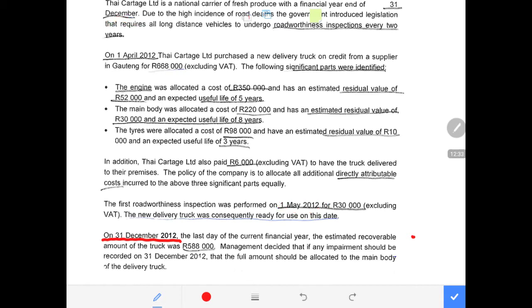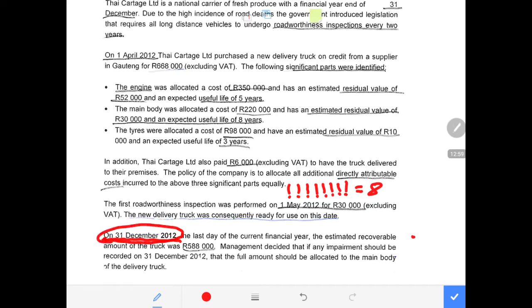So now if it was ready for use in May, that means it will be May, June, July, August, September, October, November, December. 1, 2, 3, 4, 5, 6, 7, 8. So we must calculate depreciation for all these components for 8 months in the current accounting period, meaning by the end of December 2012.